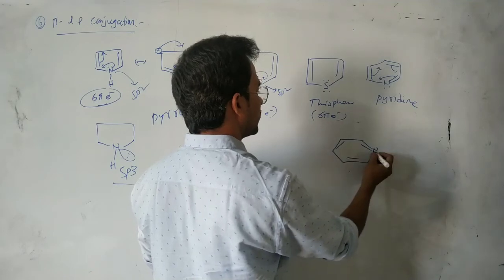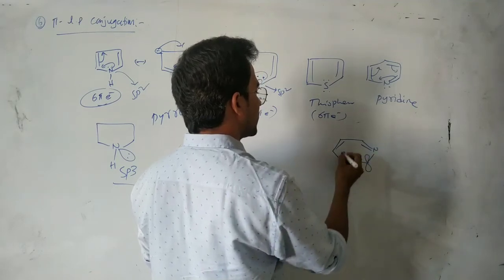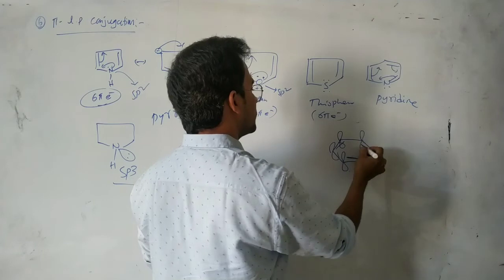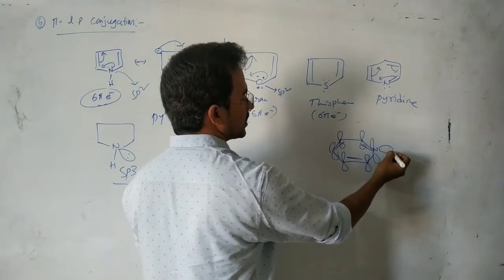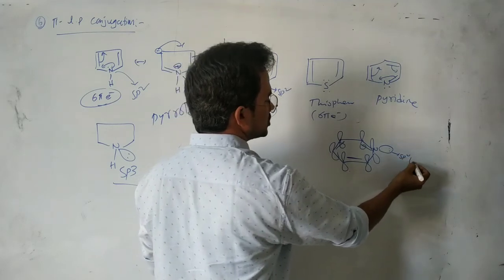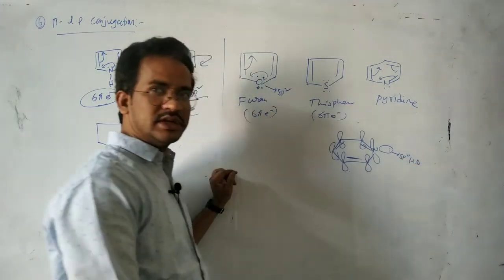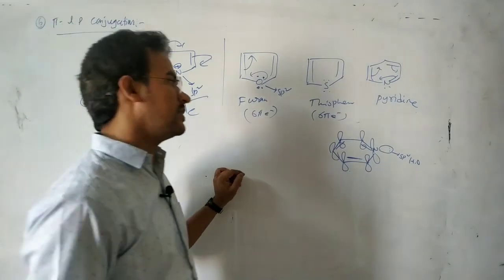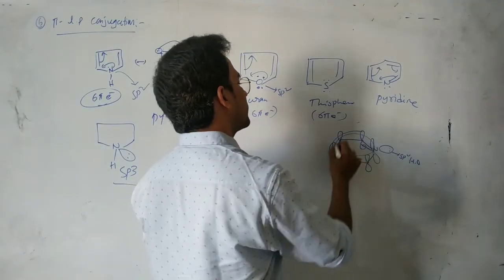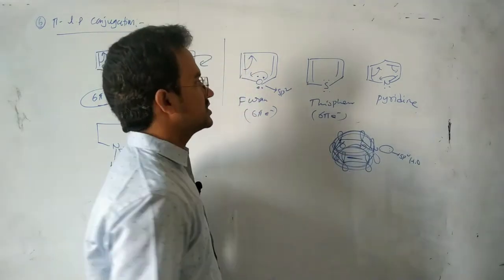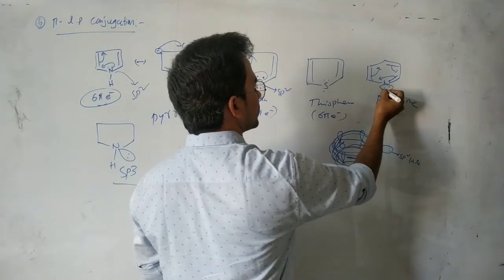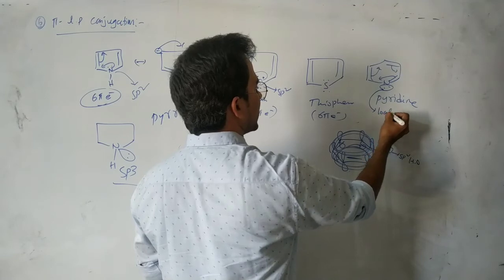Pi bond is pi bond. The p orbitals are like this. These all p orbitals are parallel. Now here this lone pair of electrons is present in an sp2 hybrid orbital. That is not parallel with the p orbitals. So only pi conjugation is possible. So these electrons are localized. Okay, important point: localized electrons.